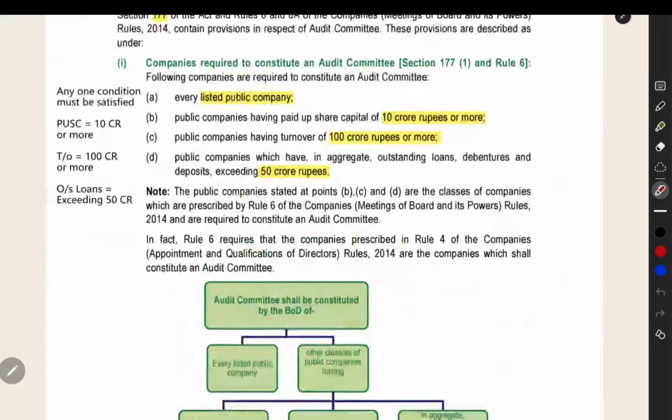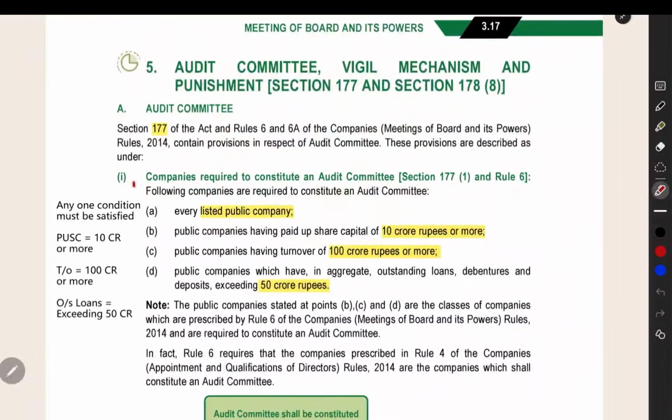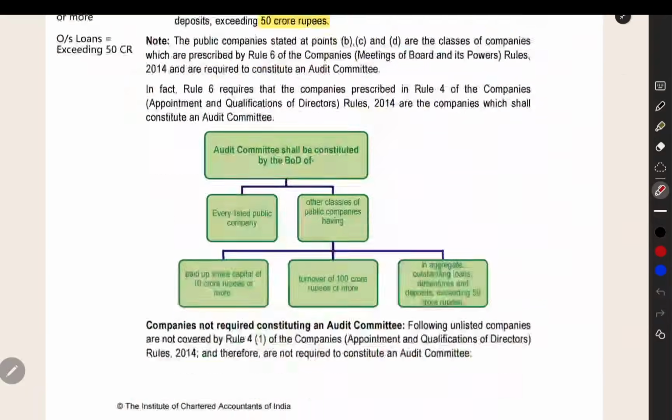You don't need to remember the exact numbers, but you need to know that there is something called an audit committee, and listed public companies should compulsorily appoint it. Other public companies should appoint if the following limit is satisfied. This you have to note here, and these important points you have to highlight.